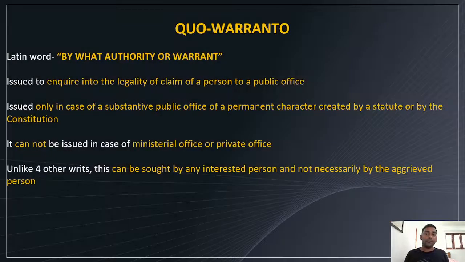Okay, and the last one is quo-warranto. Quo-warranto means: on what authority or warrant are you doing it? That is the logic. If someone is unlawfully sitting in an office, anyone can approach the court for issuing quo-warranto, because he or she is not eligible to sit in or be appointed to the office. He or she may not have enough qualification or enough experience, right? So it is issued to inquire into the legality of the claim of a person to a public office.